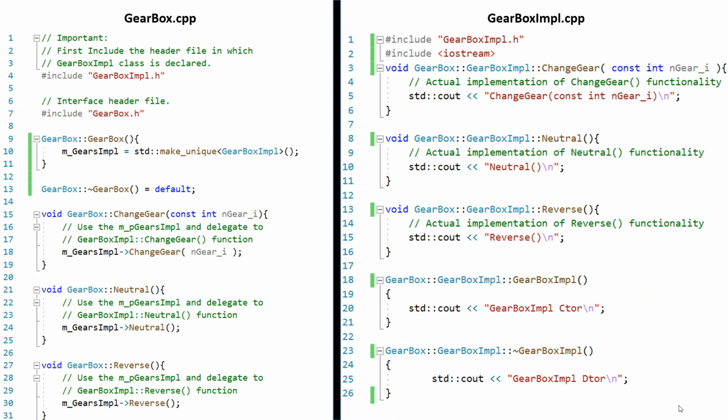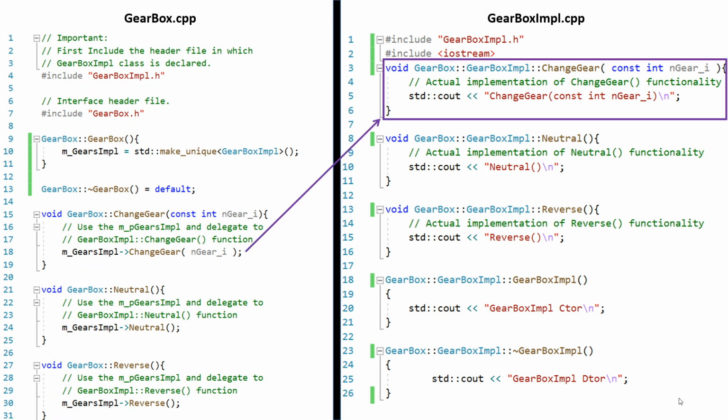Now let's see the implementation side of the Gearbox and GearboxImpl classes. The gearbox.cpp includes the gearbox_impl.h before including the gearbox.h. Now, the compiler knows the definition for the forward declared class pointer in its header file. Corresponding to each public interface in the Gearbox class, there exists the same function in the implementation class. As is shown here, the GearboxImpl implementation class performs the actual work. Gearbox functions just delegate the call to corresponding implementation class functions inside the GearboxImpl class.